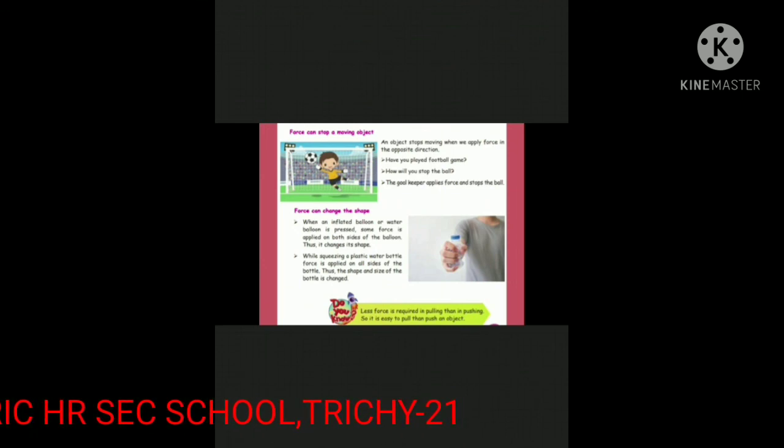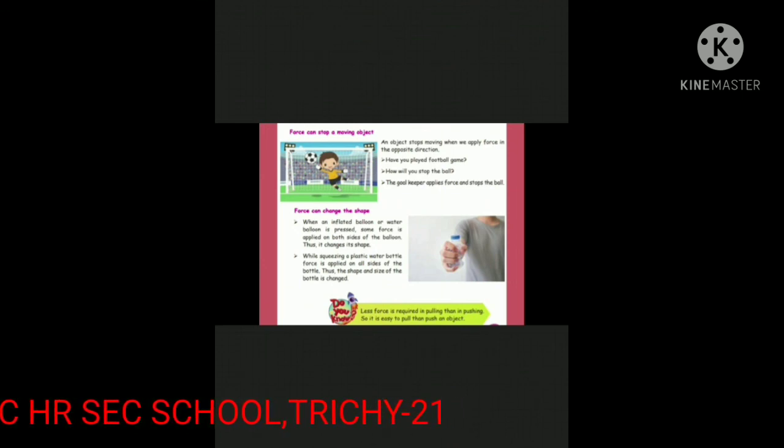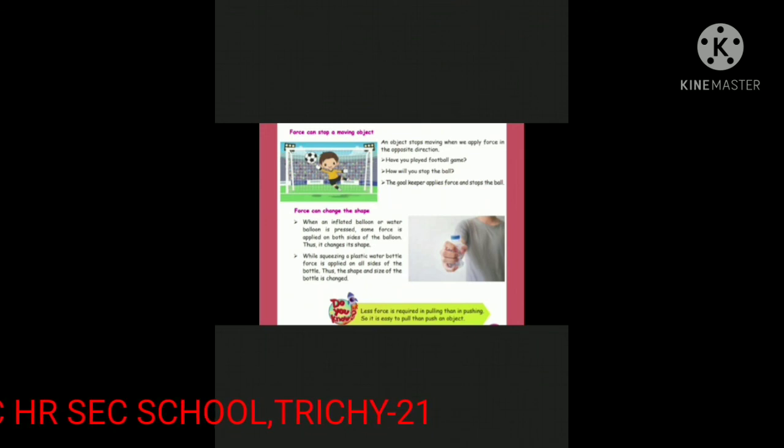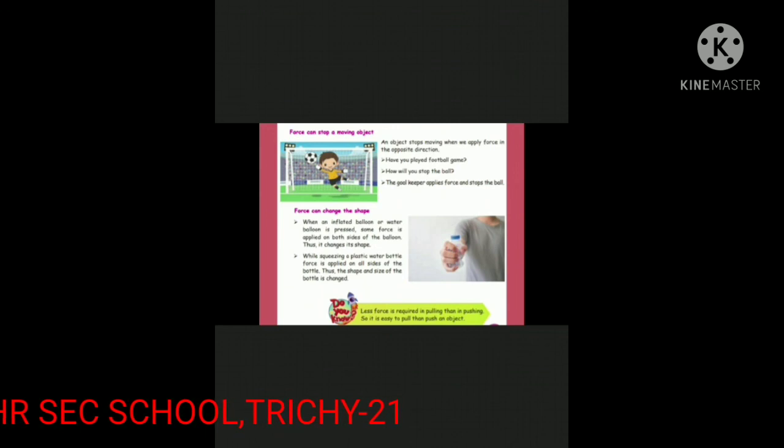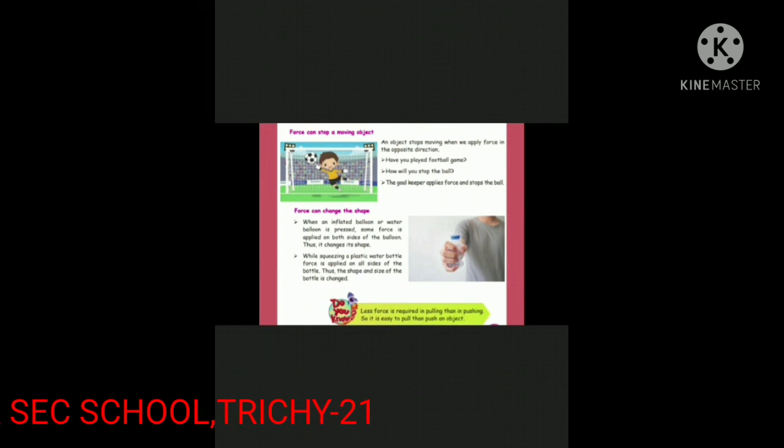Force can change the shape. When an inflated balloon or water balloon is pressed, some force is applied on both sides of the balloon. Thus, it changes its shape. While squeezing a plastic water bottle, force is applied on all sides of the bottle. Thus, the shape and size of the bottle is changed.